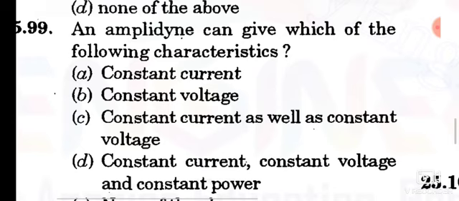Once again we read out the question. An amplidyne can give which of the following characteristics? Constant current, constant voltage and constant power. Option D is the correct answer.